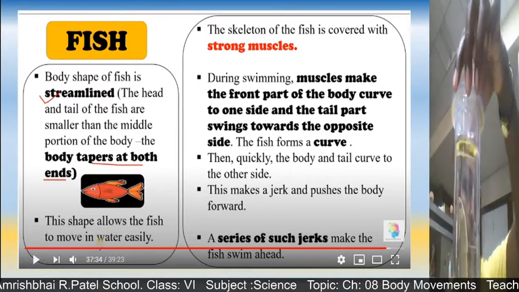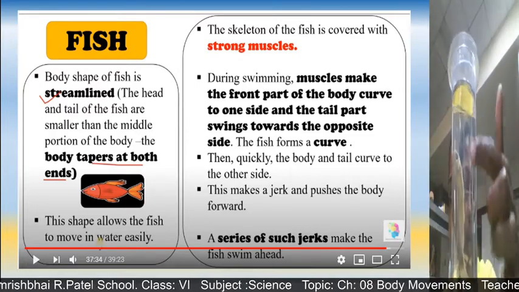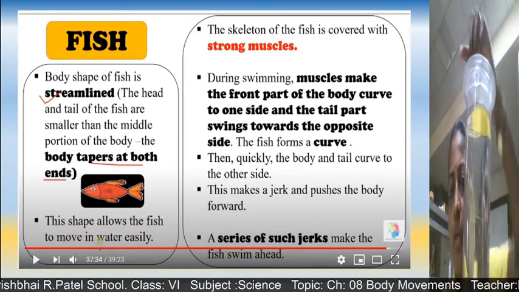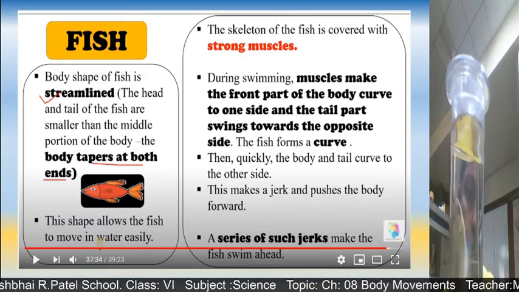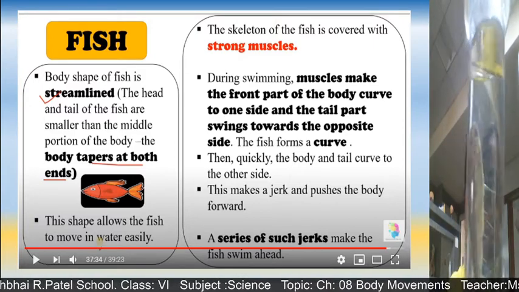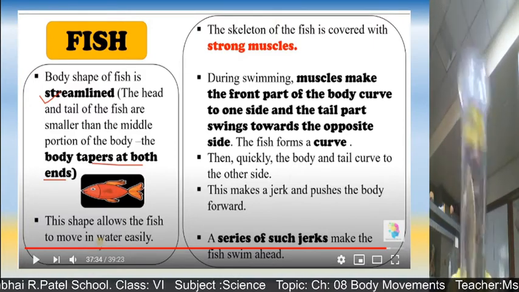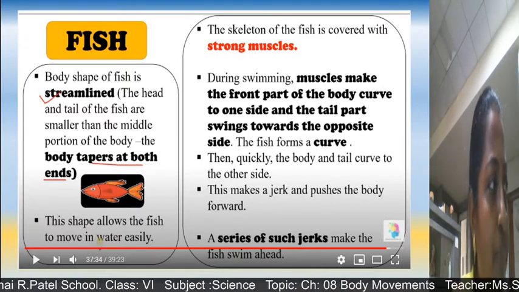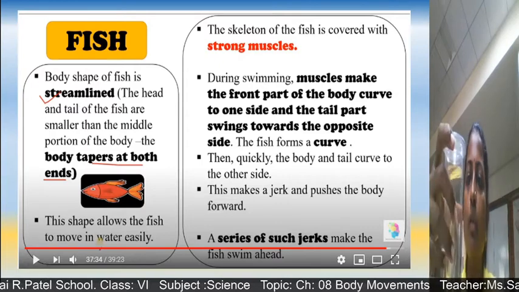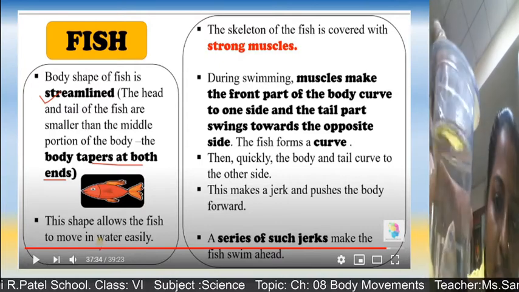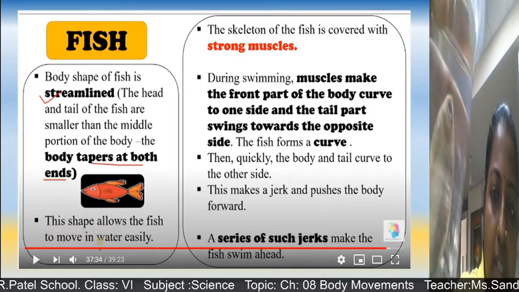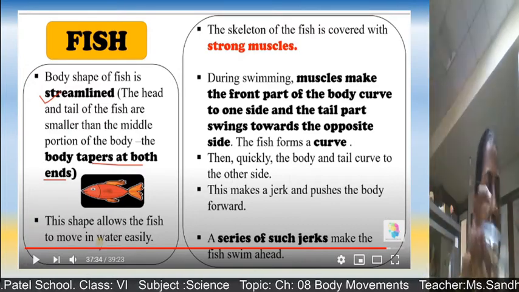If you see the fish, you can see, children, it is tapering. Tapering means both the ends are narrow and the middle portion is broad. This is in our lab, so that's why I have shown you. If you see closely, you can see the fins also. These are the fins, a pair of fins is also there.